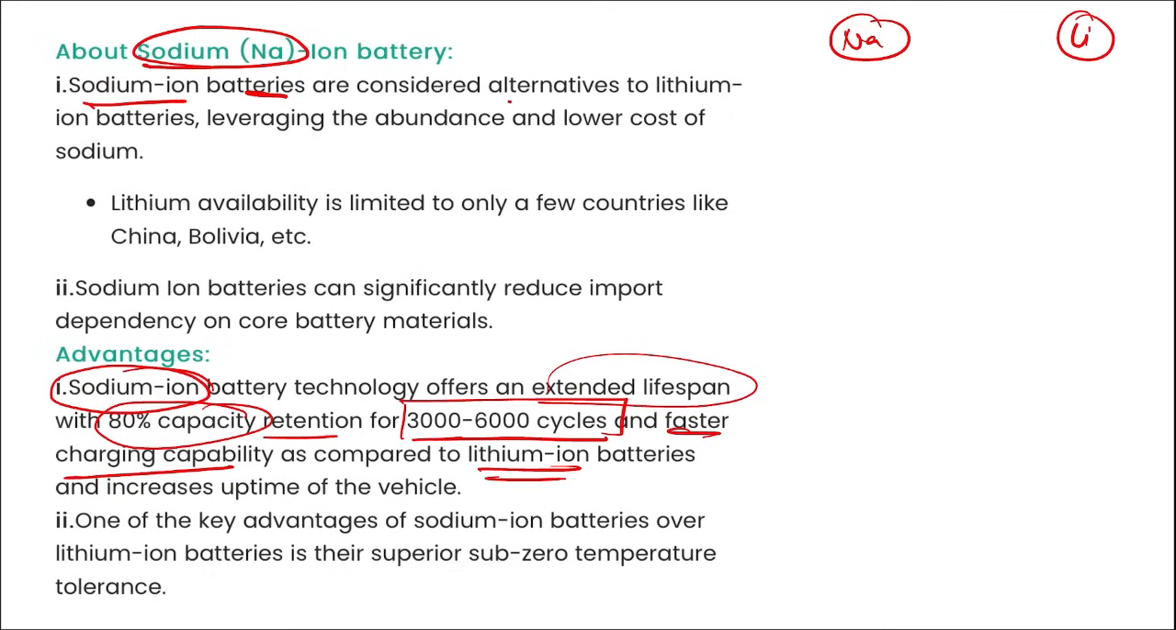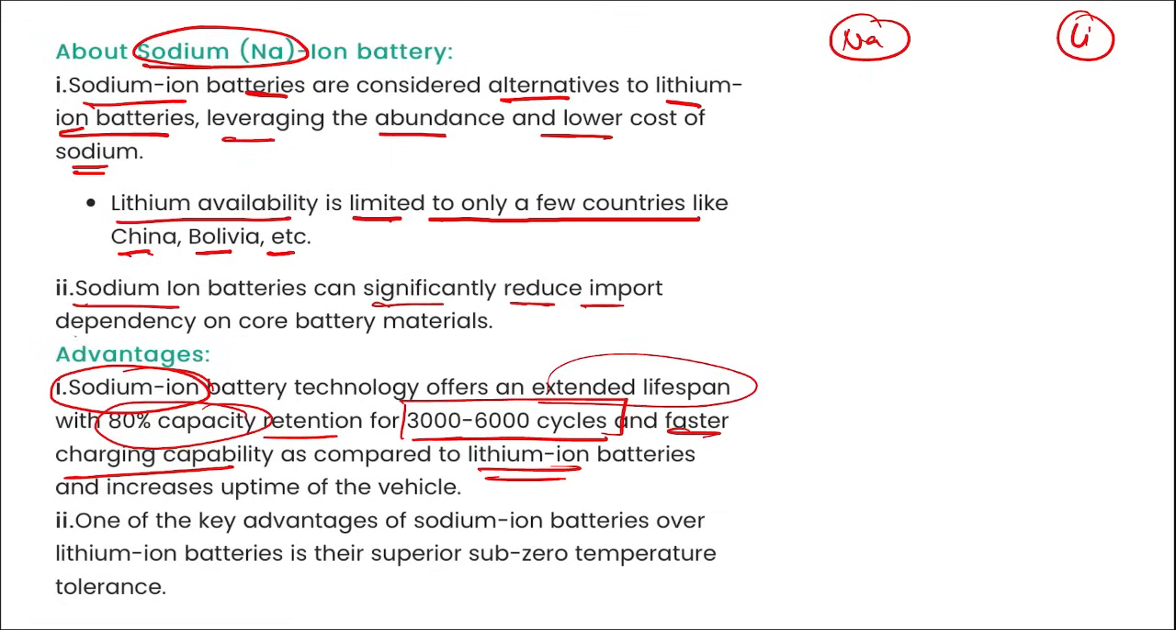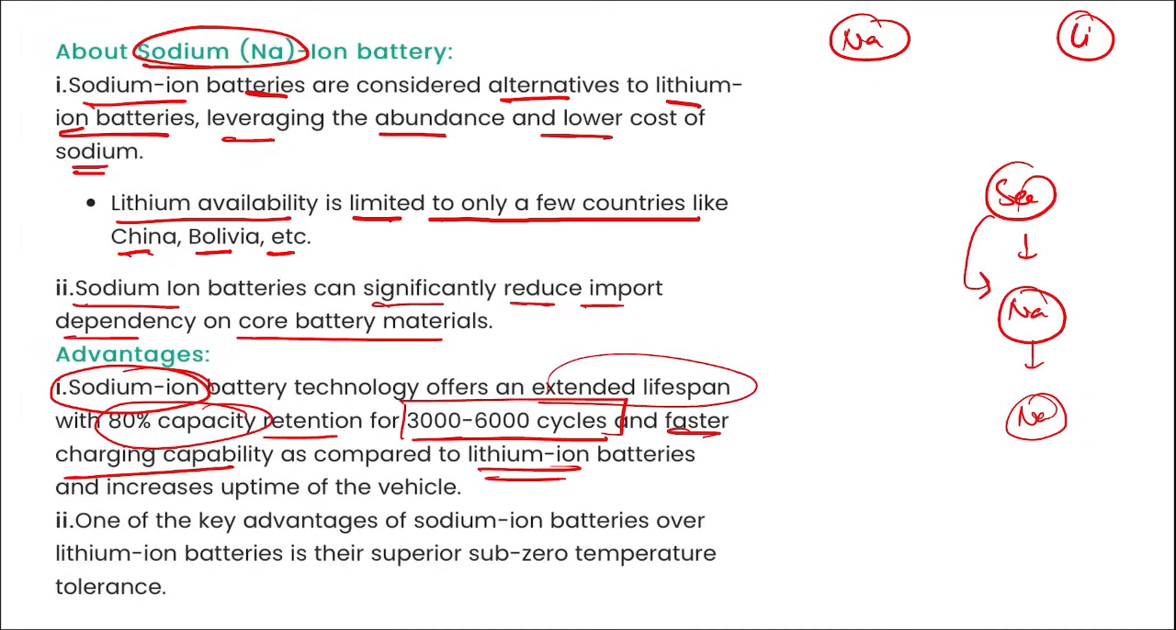Sodium ion batteries are considered alternatives to lithium ion batteries, leveraging the abundance and lower cost of sodium, while lithium availability is limited to only a few countries like China, Bolivia, etc. Sodium ion batteries can significantly reduce the import dependency on core battery materials. From seawater also we can develop sodium, by the process of desalination.